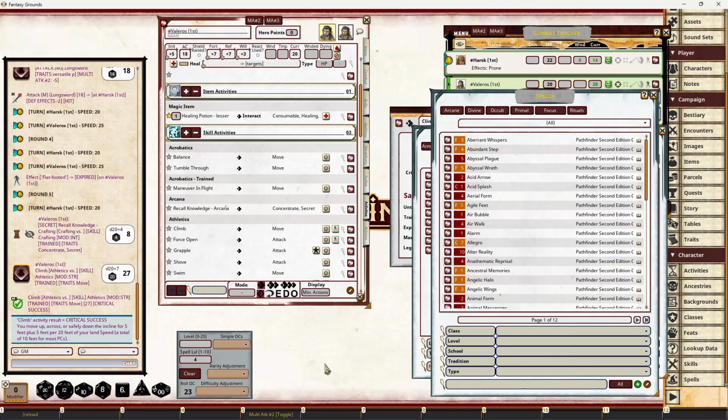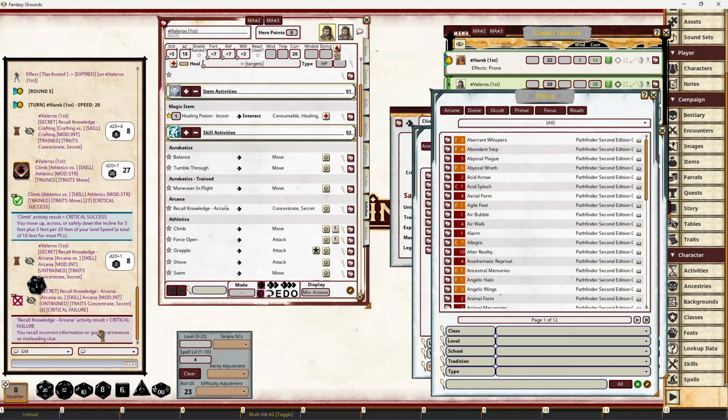So this is quite good for a GM to get quick information about, hey, what's the DC of this, and it also allows them to use that DC against the next check, like a recall knowledge, arcana. They could set that value. It's a critical failure. This is secret. None of that's actually shown to the players, so the GM can then relate to the players what they actually know from that recall knowledge check. So that's quite a powerful piece of functionality, outside of targeting and using DCs against somebody: just these normal DCs that a GM can use.